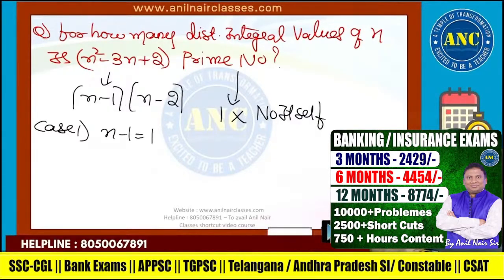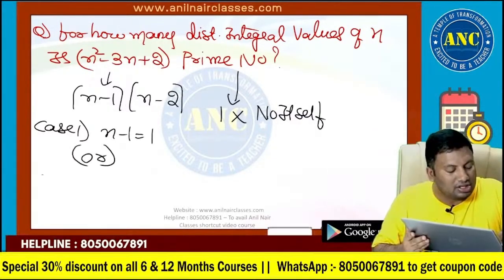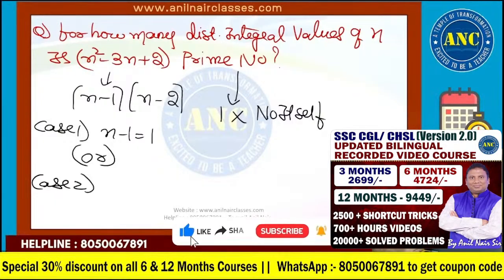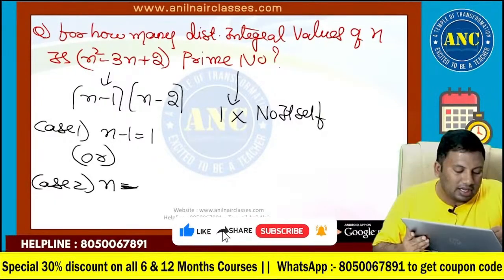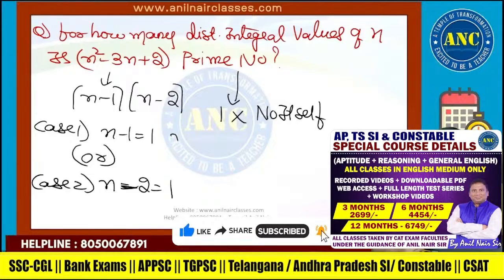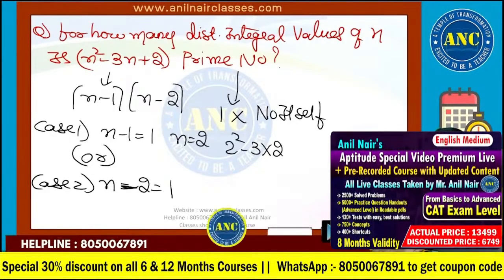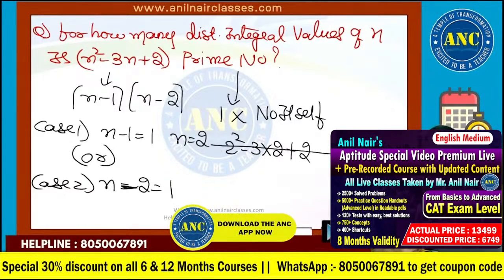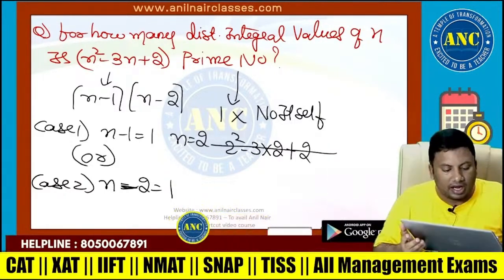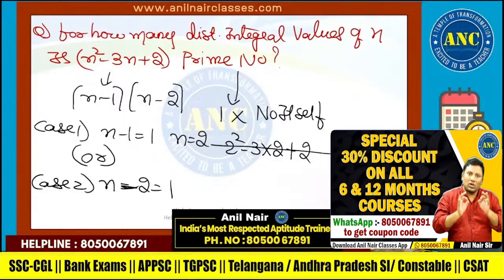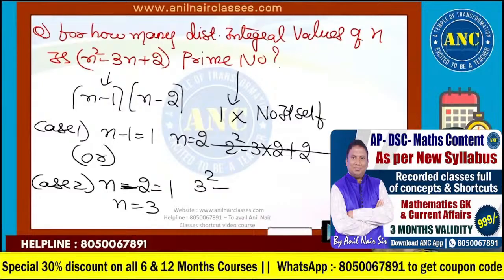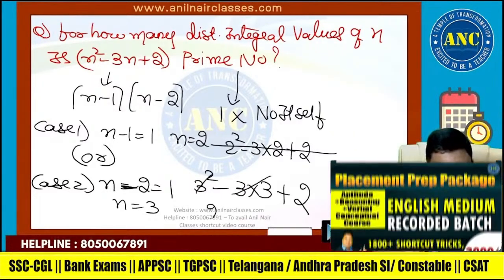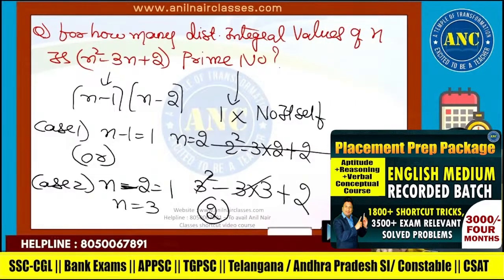Either n minus 1 can take 1. Right? These are all definition based questions. Case number 2, either n minus 2 can take 1. So if n is equivalent to 2, 2 square minus 3 into 2 plus 2, this is 0. 0 is neither prime nor composite. Right? N minus 2 equivalent to 1, n equivalent to 3. So 3 square minus 3 into 3 plus 2, 9 minus 9 cancel. Answer is 2. 2 is a prime number.